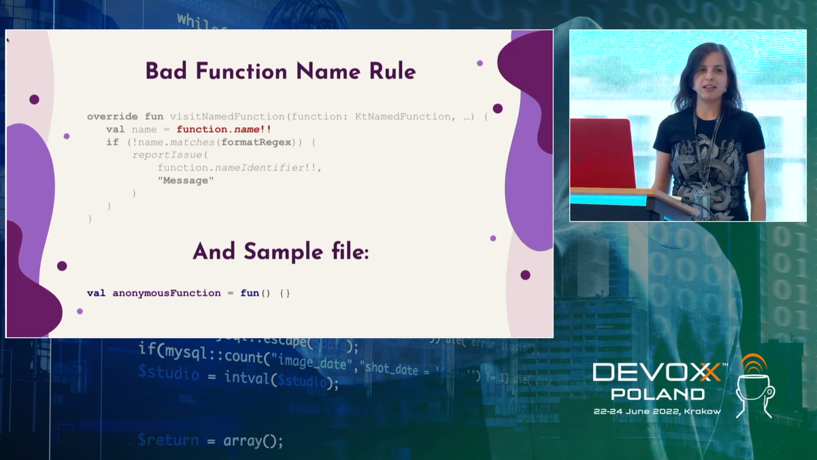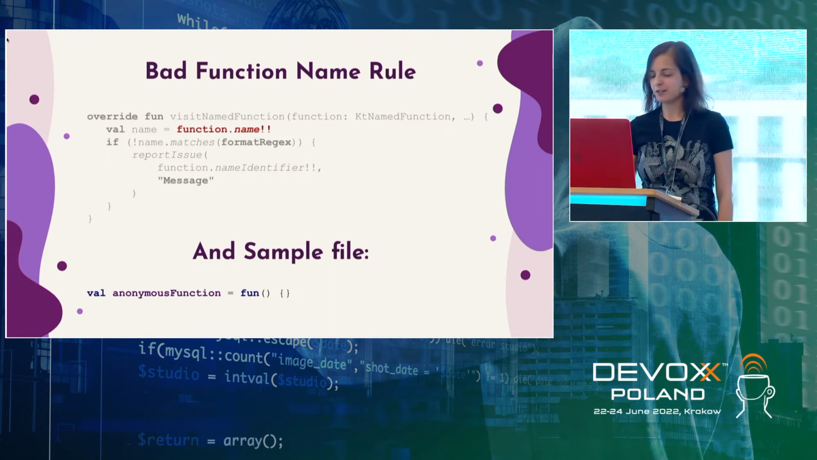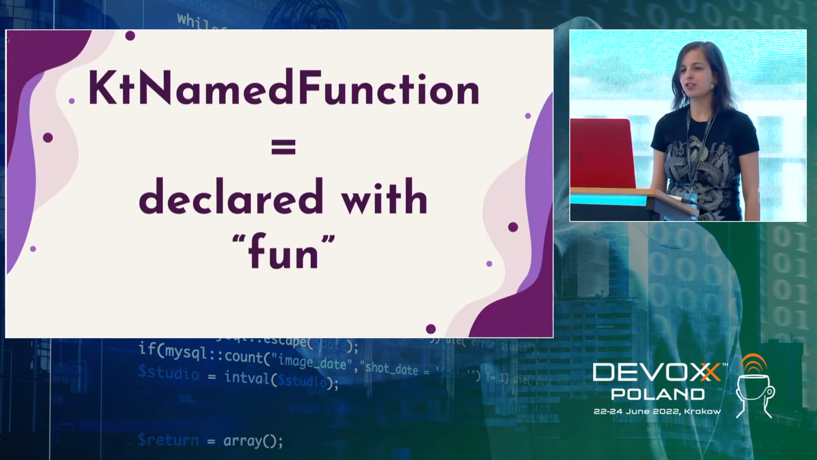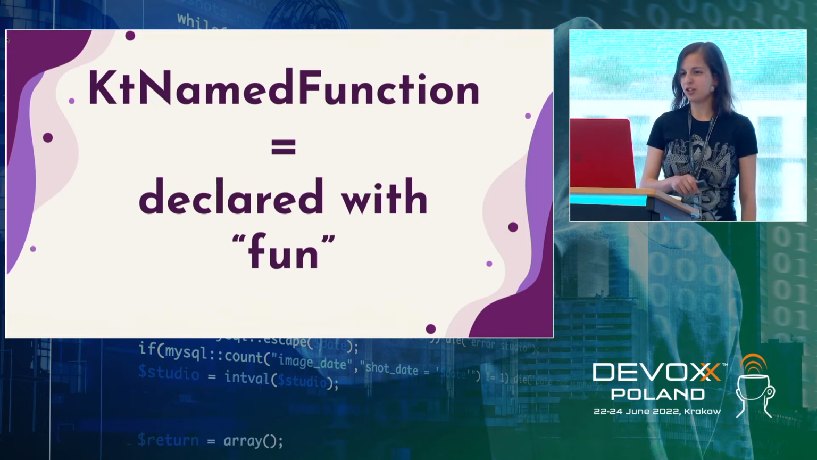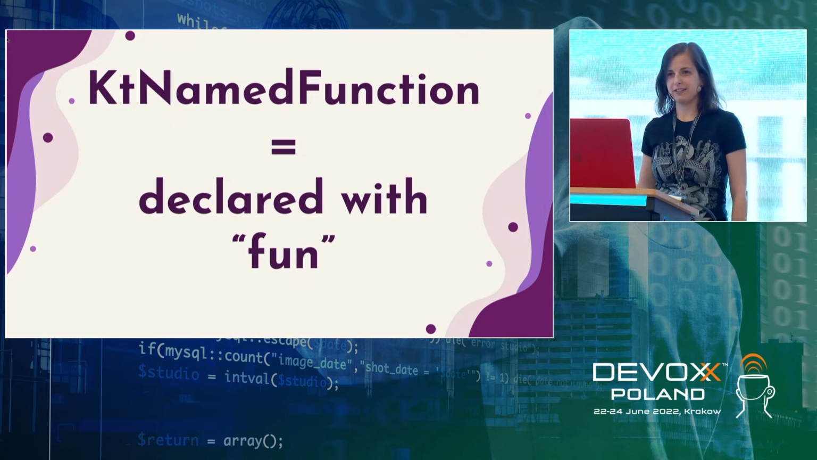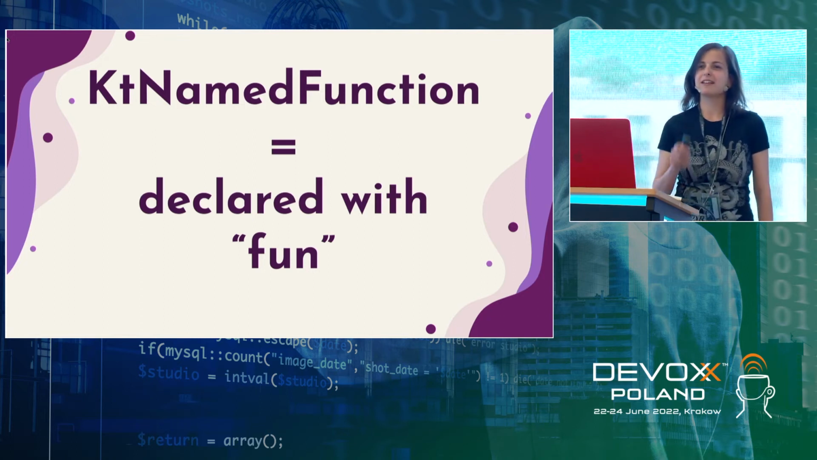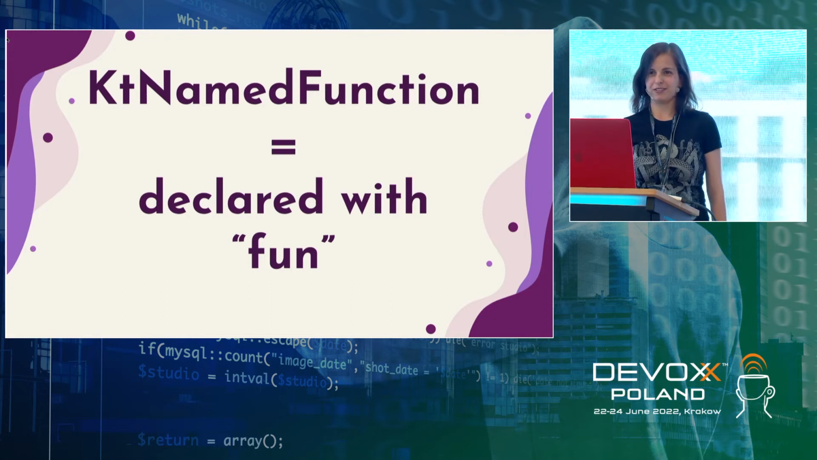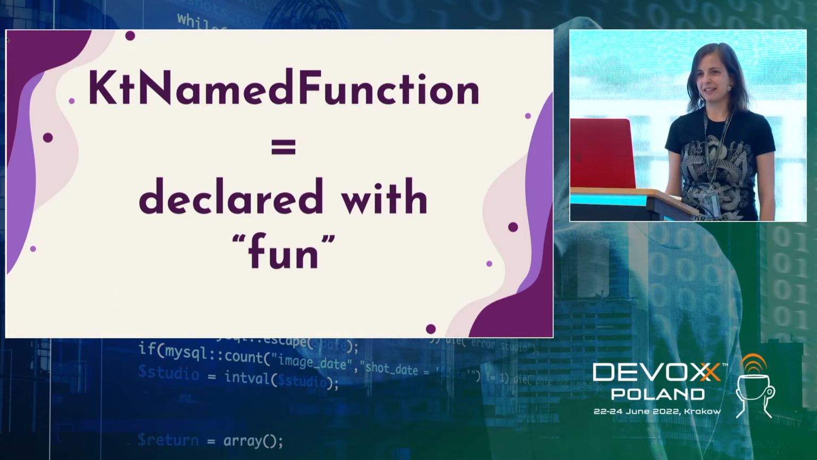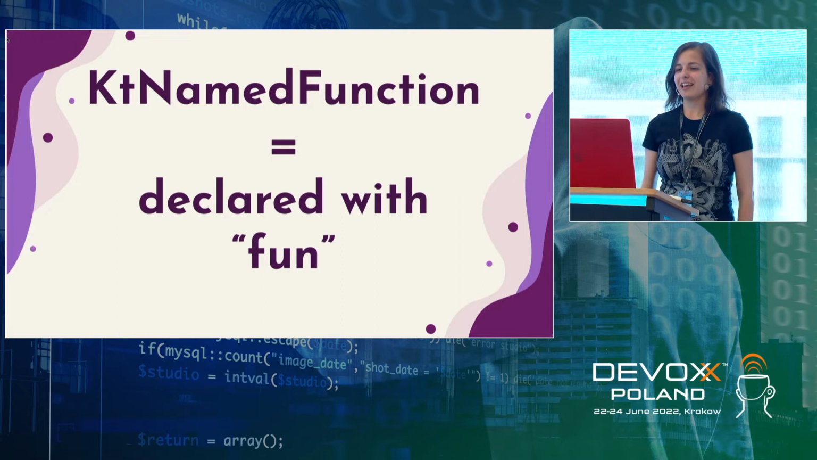After some investigation and some talks with the JetBrains guys, we realized that KtNamedFunction has nothing to do with the name of a function. It means a function declared with the keyword fun. And if you think that the only problem with naming is in the Kotlin compiler, you're wrong. There are a lot of gems like this, and okay, we have to deal with this.